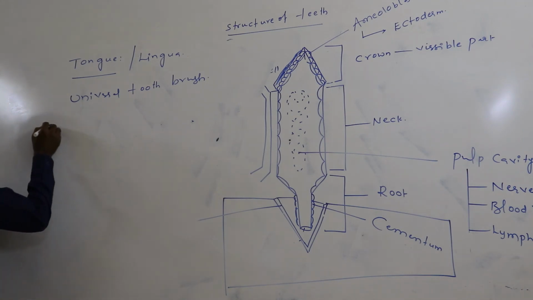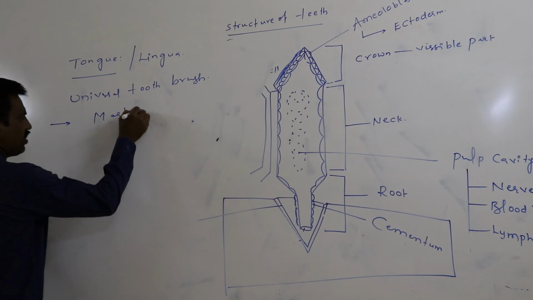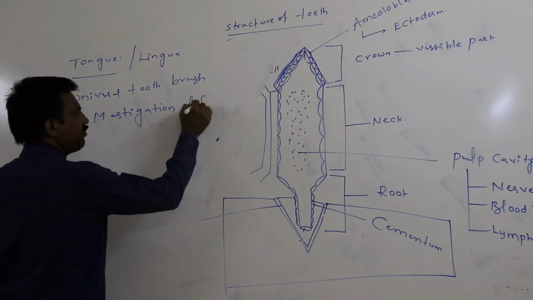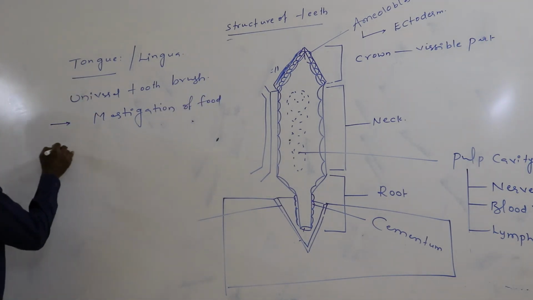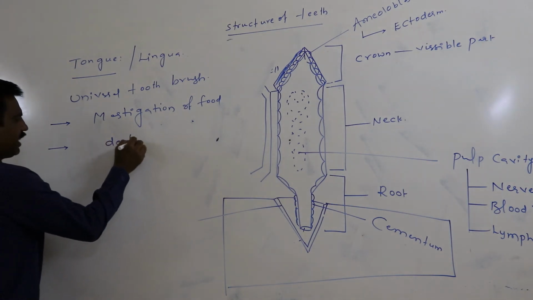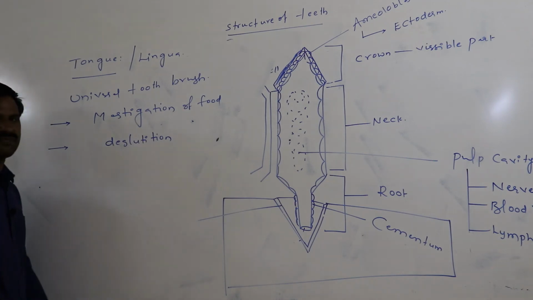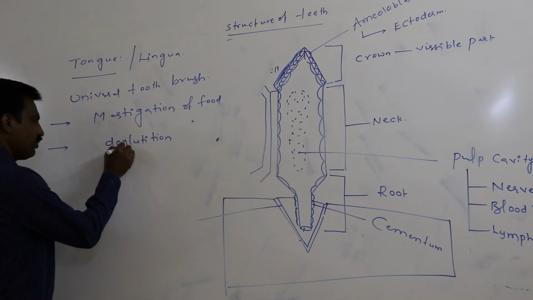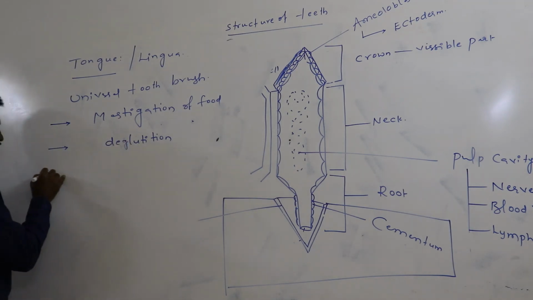What are they? One is mastication of food. The second one is deglutition, that is nothing but swallowing of the food material.